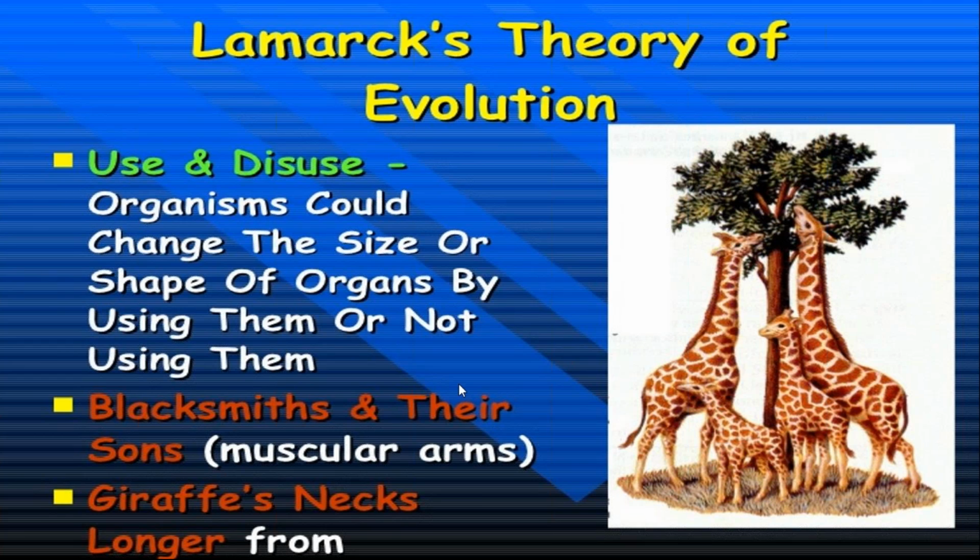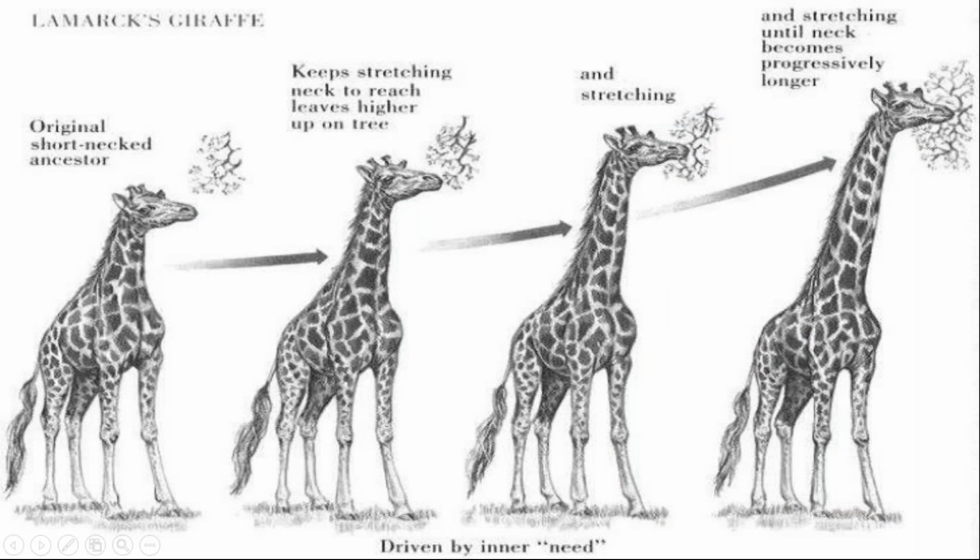Use and disuse: blacksmiths and their sons have muscular arms, and the giraffe's neck becomes longer. If some blacksmiths and their sons have muscular arms, then their future generations will also be muscular. This theory is also known as the theory of acquired characteristics. These are the Lamarck giraffes.